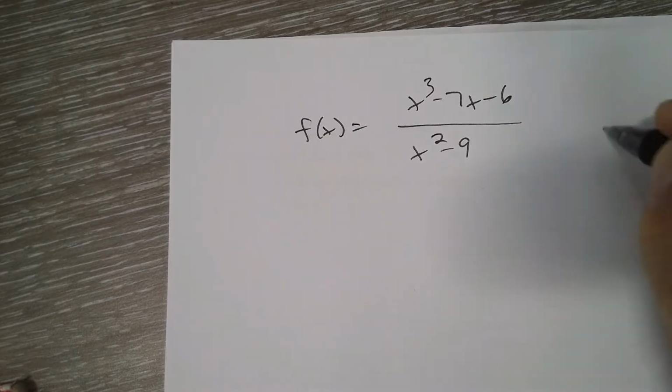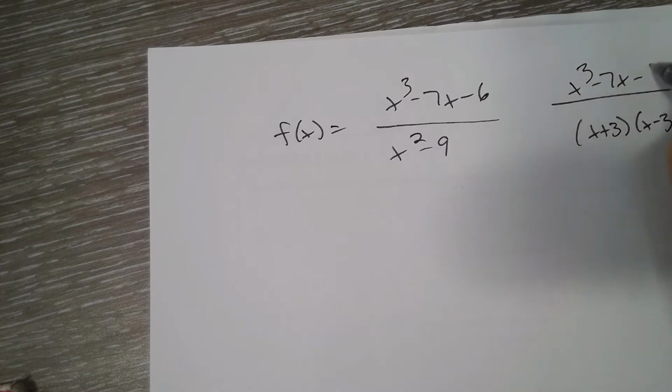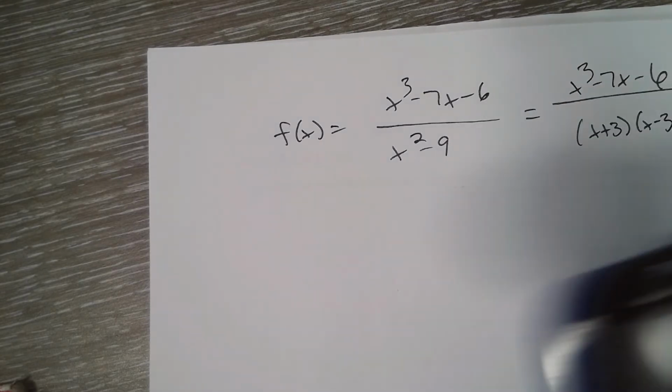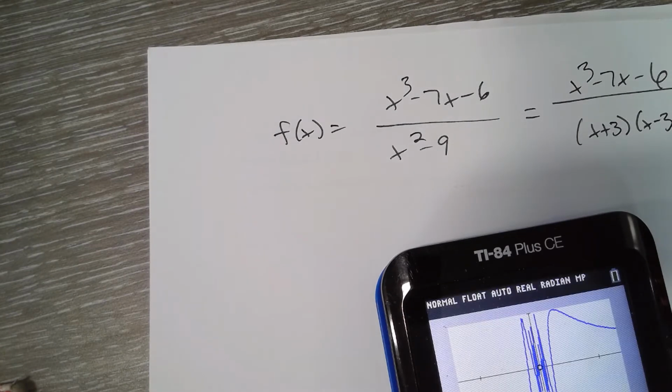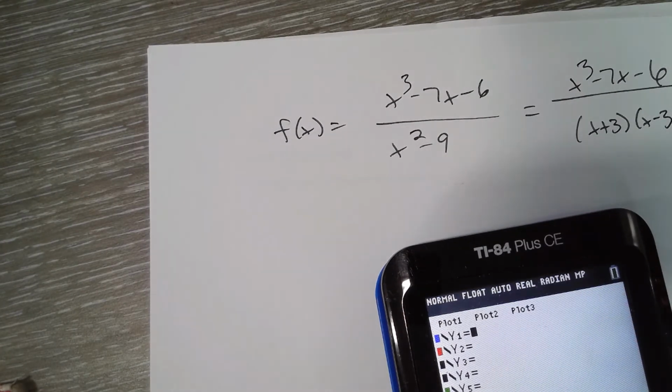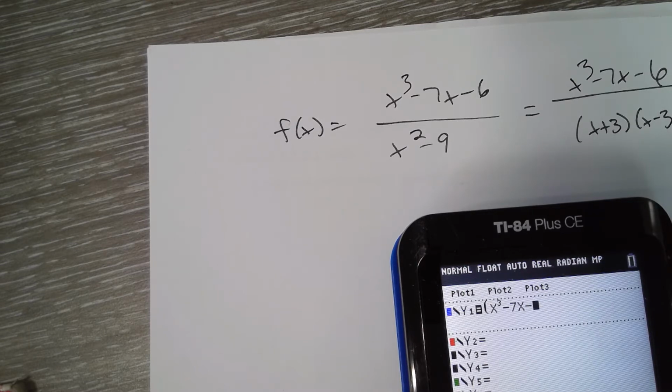Okay, so the bottom is x plus 3 times x minus 3. It'd be nice if the top factored, but it doesn't easily. So that creates a little bit of an issue. But it says, see what's going on around x equals 3. So if I had that in my calculator, x cubed minus 7x minus 6 divided by x squared minus 9.